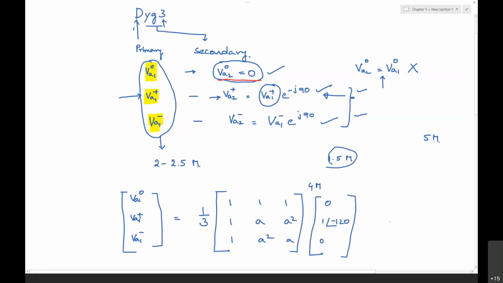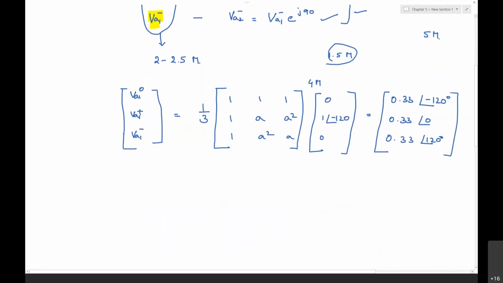When you do this transformation, you will get the voltages as 0.33 at an angle of minus 120 degrees, 0.33 at an angle of 0 degrees, 0.33 at an angle of 120 degrees. This is the voltage you get on the primary side: zero sequence, positive sequence and negative sequence.